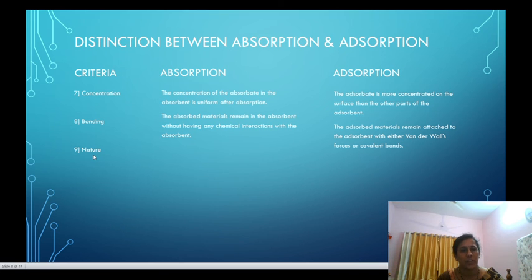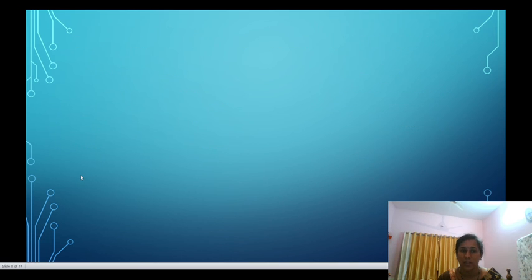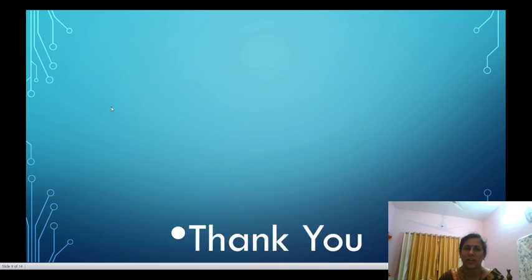Next point, nature. Absorption is not very specific in nature, while adsorption is highly specific in nature. Thus, we have explained the criteria like adsorption and absorption, its schematic representation, mechanism, distinguishing between absorption and adsorption, and so on. Okay, thank you.